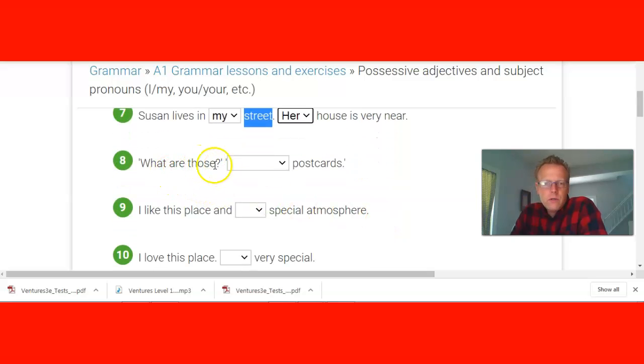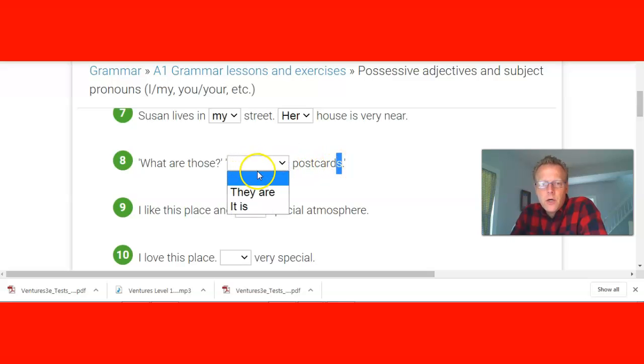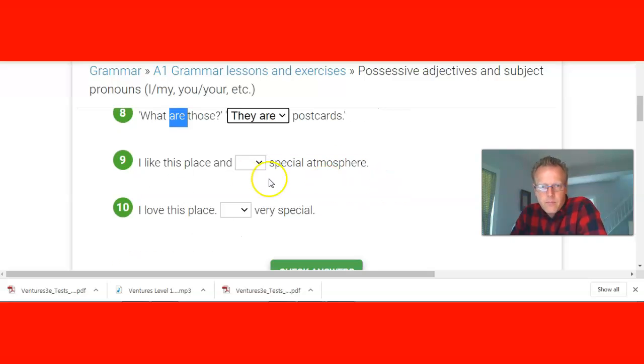What are those? It's a question. Okay. Now we got to look. This is tricky. This is plural. Postcards. So we want to go, and this is plural. And this is plural, more than one. So we need the one that's plural. They are postcards. Awesome! I like this place.